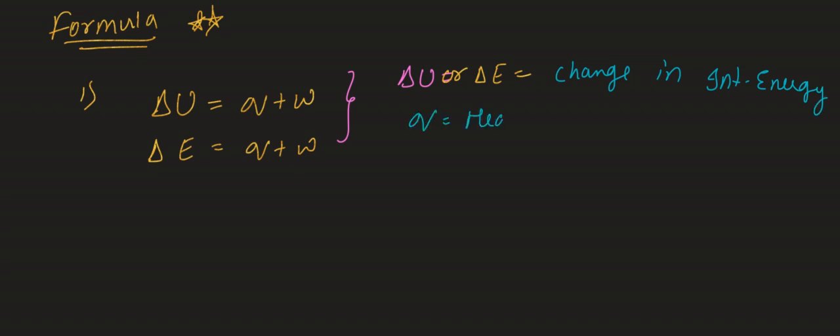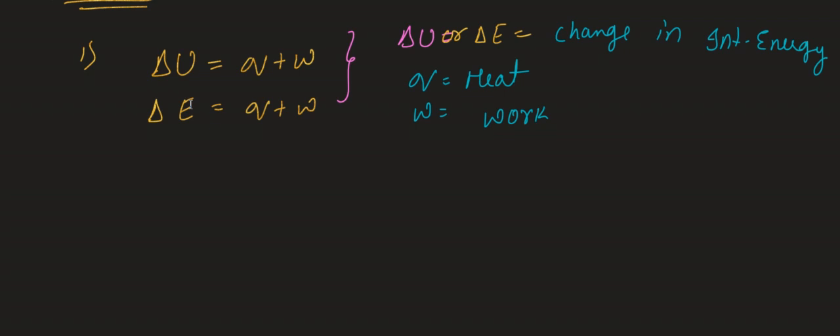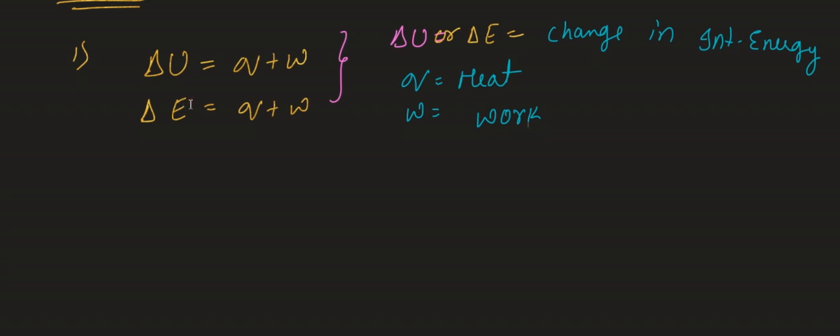Next, what is the meaning of Q? Q is nothing but heat. W is nothing but work. Heat and work are extensive property, intensive property, or boundary property? They are boundary properties. If the option of boundary is not provided, then go with extensive property. Heat and work are state functions or path functions? Obviously they are path functions.